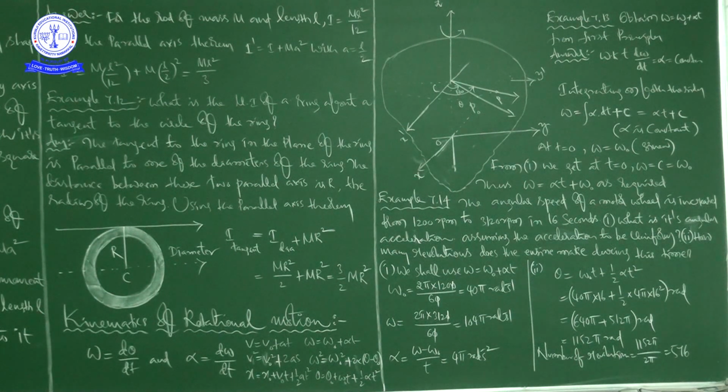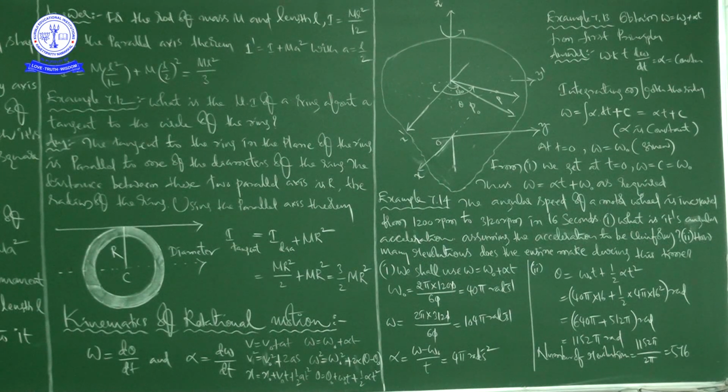Okay, right. But he is asking to find how many revolutions the engine makes during this time. He is not asking the angular displacement, he is asking the number of revolutions. So one revolution is equal to 2 pi radians, no? 2 pi radians or 360 degrees. But here the angular displacement is available in radians, so it is mandatory to take it in radians. So number of revolutions is equal to 1152 pi by 2 pi, that is equal to 576. 576 is the number of revolutions regarding this angular displacement within this time, that is 16 seconds.